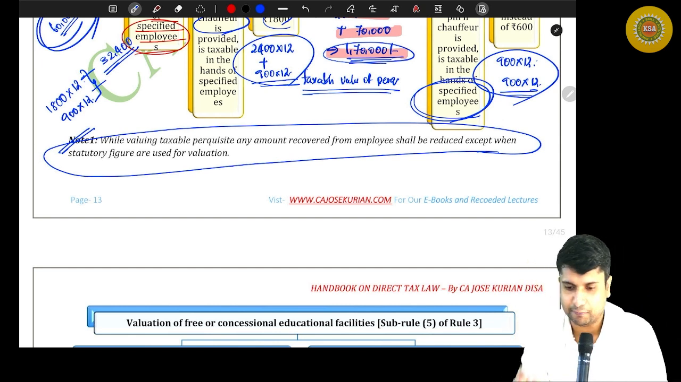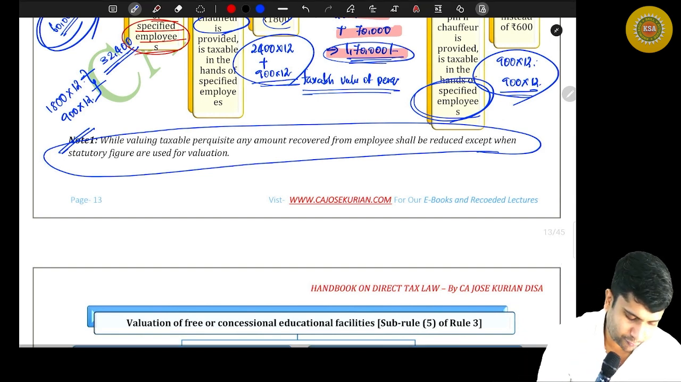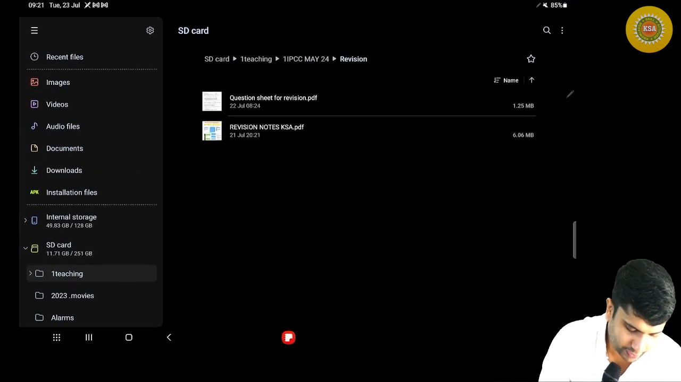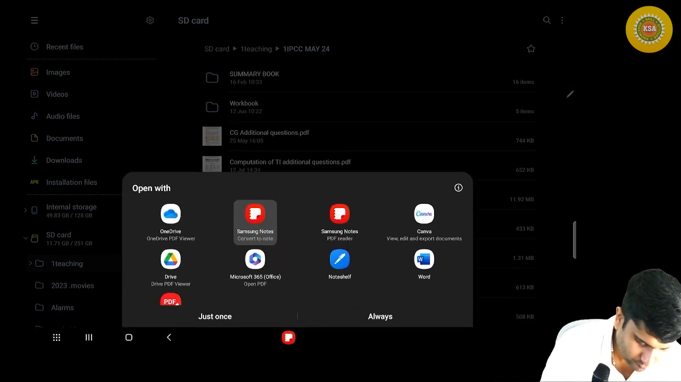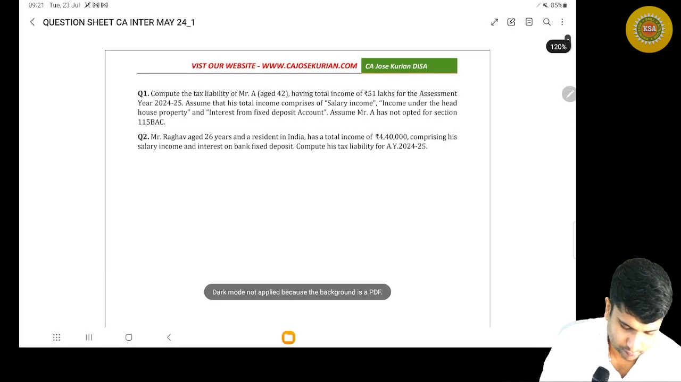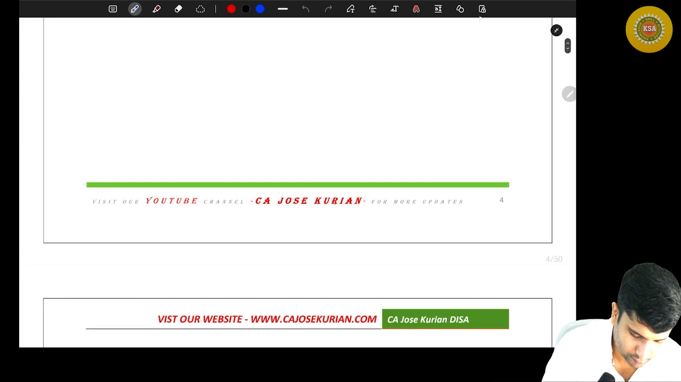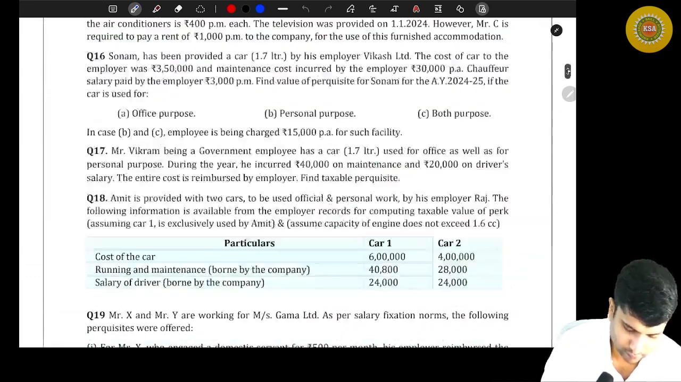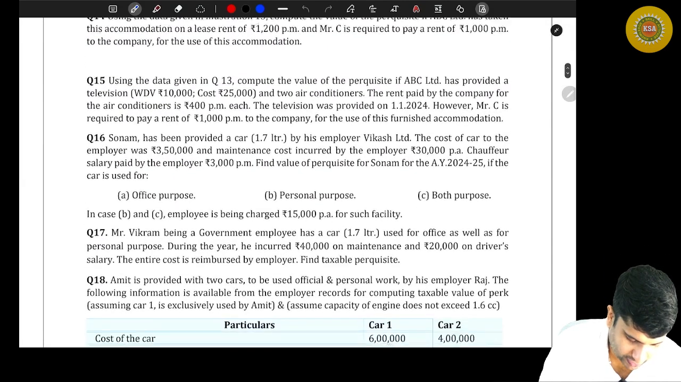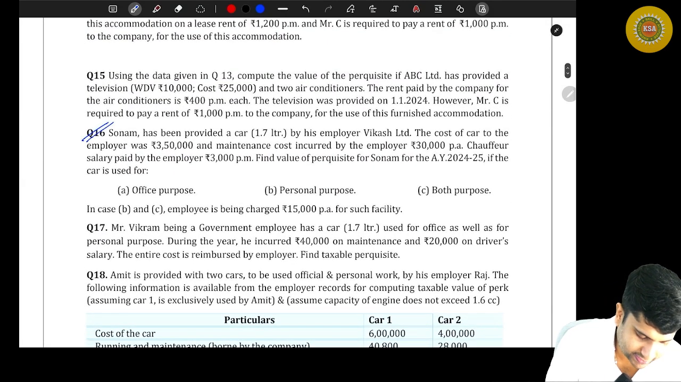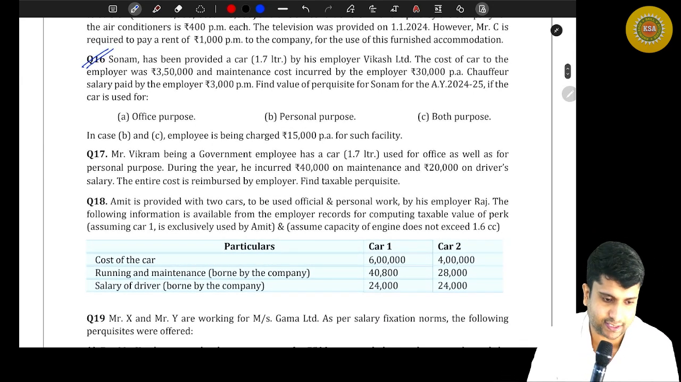I'll give you another simple question to make you understand, because this is a lengthier chart. I'll give you a question for a better understanding. So let's solve a question. Can you go through question number 16? Just solve this question and you'll get a complete idea on whatever we have discussed right now.